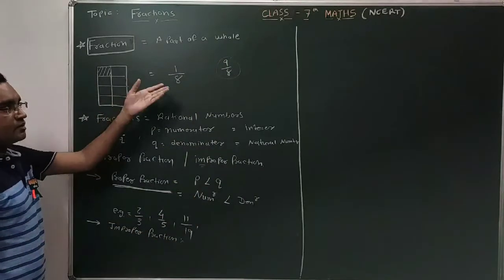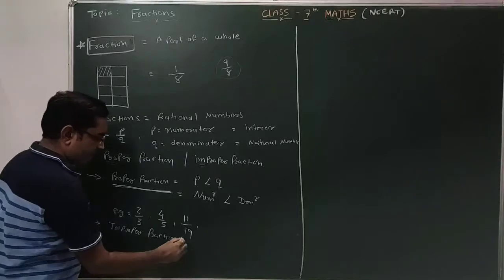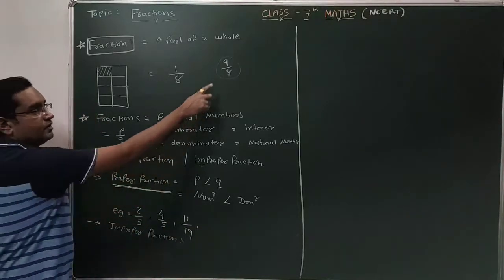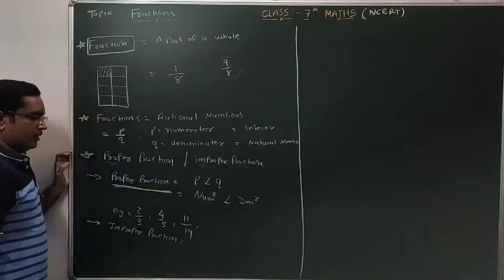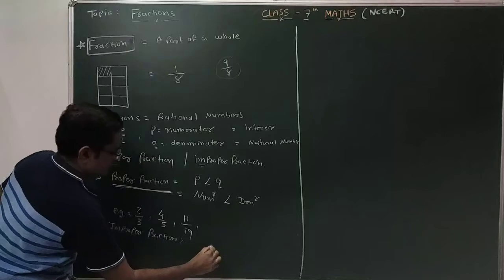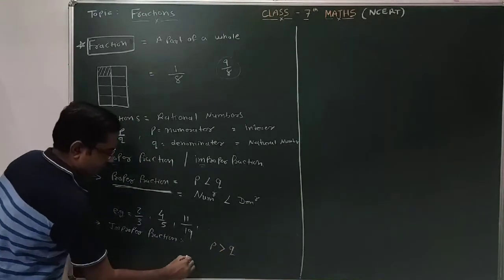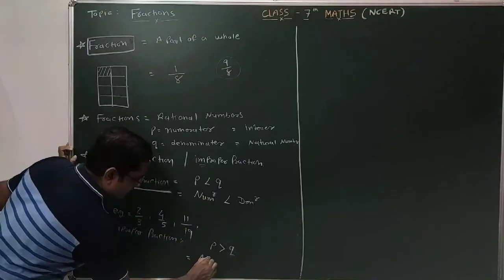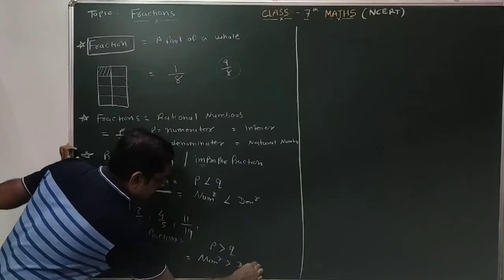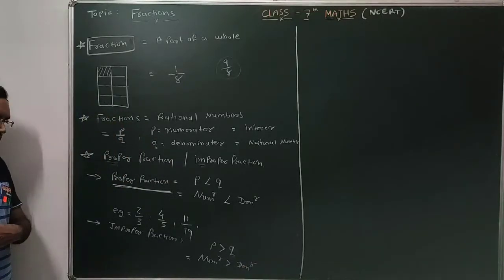I can't eat 9 parts out of 8 parts. So that is improper fraction. So you understood what is the definition of improper fraction? Improper fractions are the fractions in which numerator is greater than denominator. This is numerator. So numerator is greater than denominator. Or in other words, you can write P is greater than Q. So these types of fractions are called improper fractions.